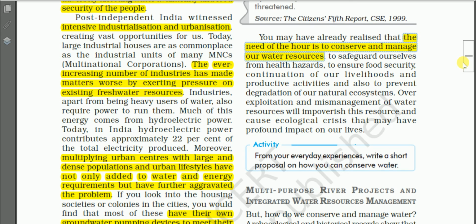Okay, and because of all the problems mentioned above, we have come to know that conservation of water is needed. Conservation and the proper management of water is the need of the hour, to safeguard our health and to have a sustainable life in the future.